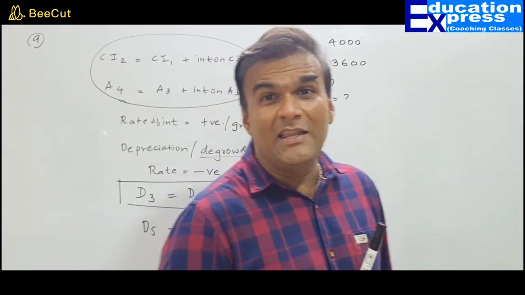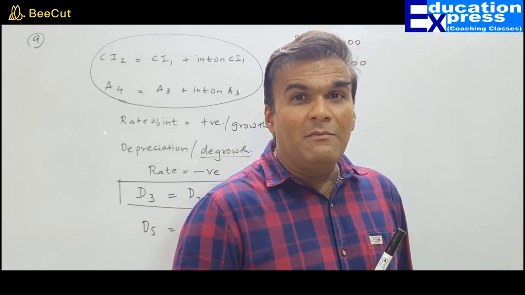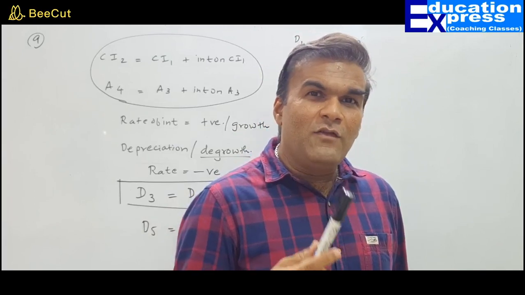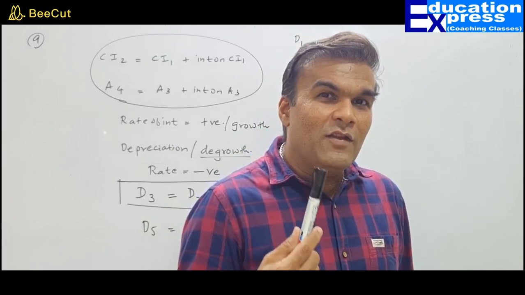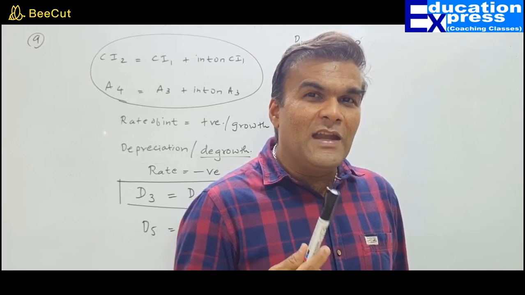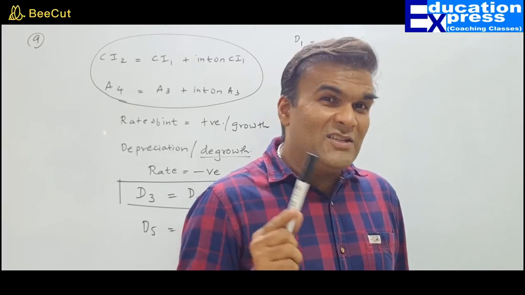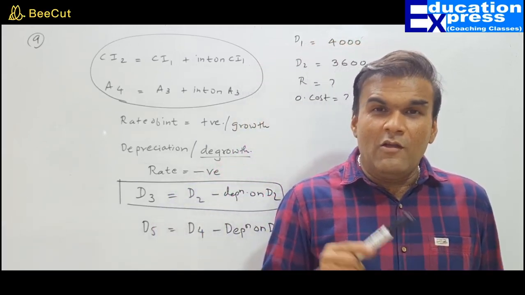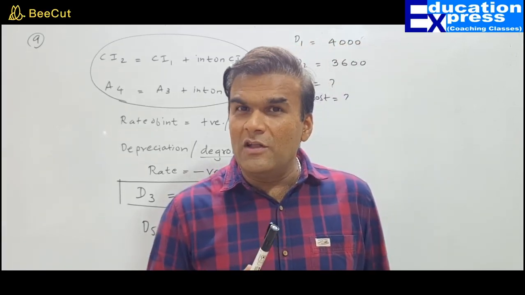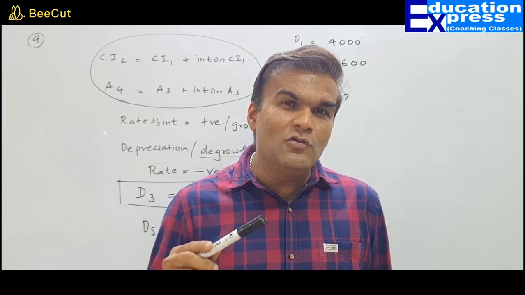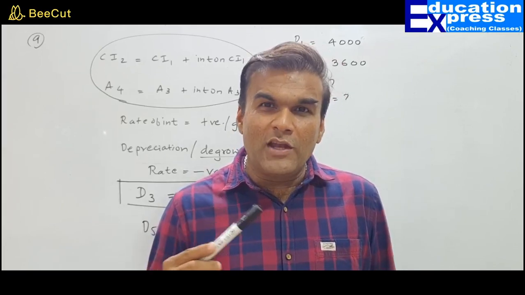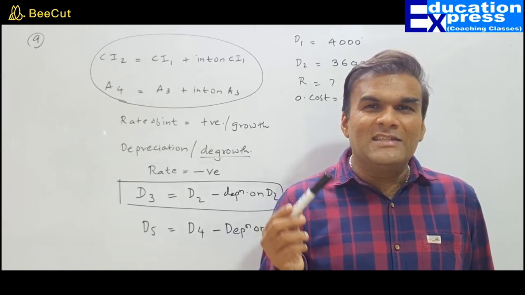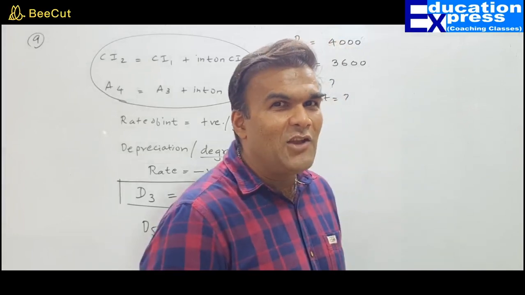Instead, if you would have invested the money into the bank, you would have got 10% interest. So 50,000 would have become 55,000, and 55,000 would have become 55,000 plus 5,500, that is 60,500. By investing in mobile, from 50,000 you came down to 40,500, whereas by investing in bank fixed deposit, you moved on from 50,000 to 60,500. You can see the gap between 40,500 and 60,500 is exactly 20,000. That is your loss that you have made.